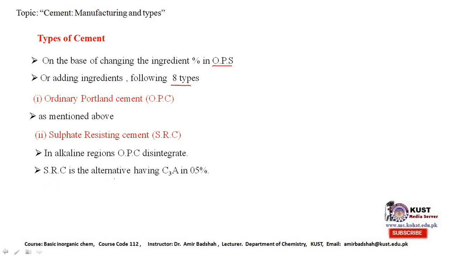It can be obtained by decreasing the percentage of C3A, tricalcium aluminate. If we decrease its percentage to 5%, then the OPC type of cement will be changed into SRC. It takes longer to strengthen, but it becomes as strong as ordinary Portland cement.